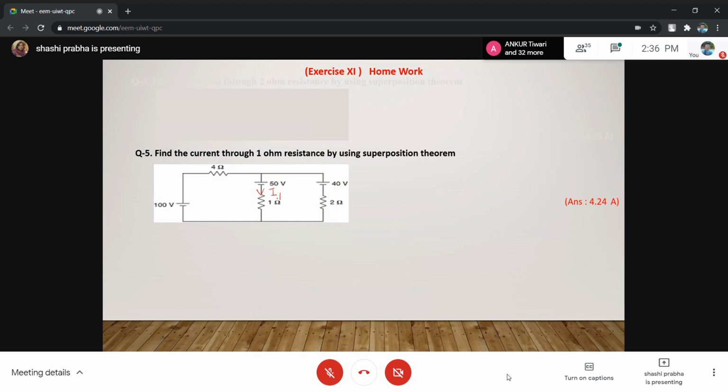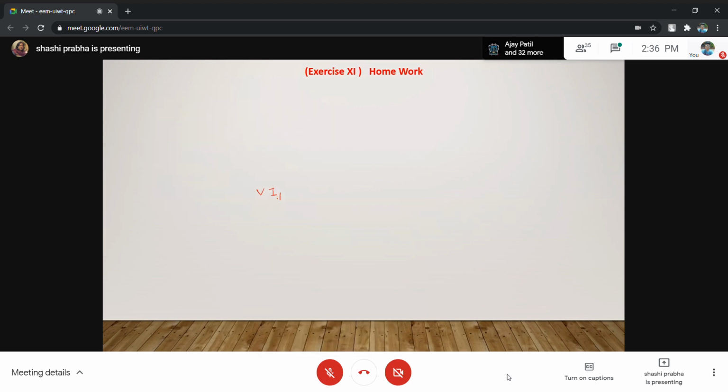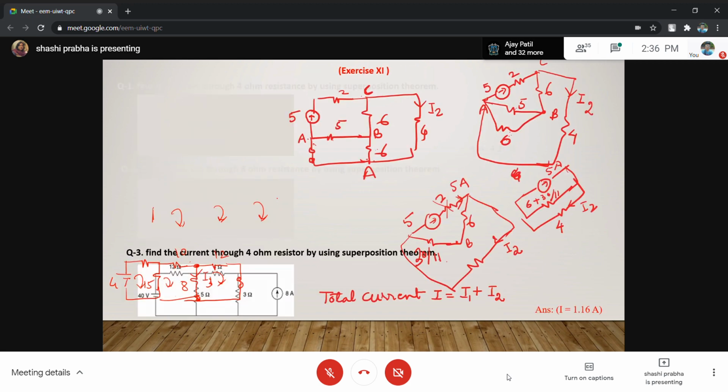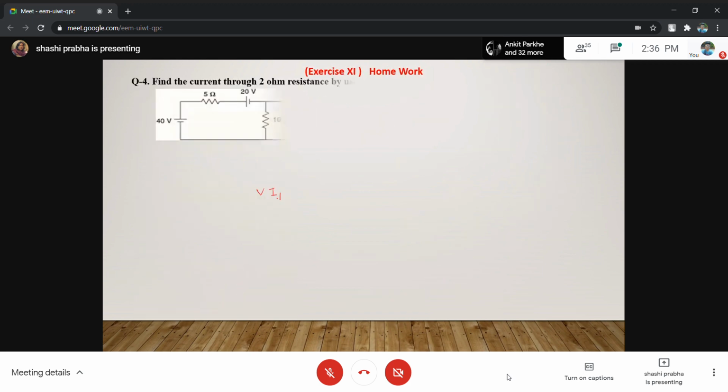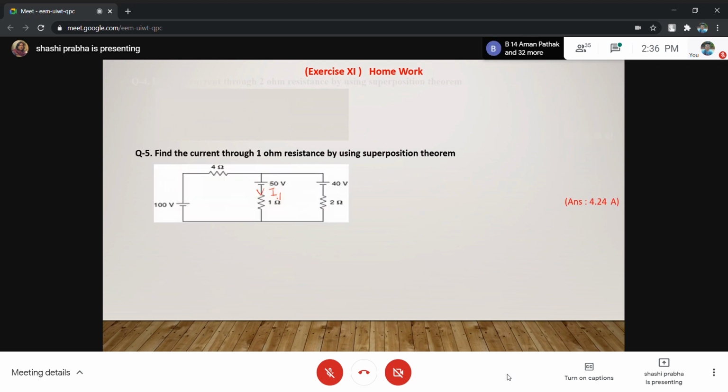Please think and tell me. Can you do it? Okay. Can you tell me what is the current I, the current in the 1 ohm resistance?